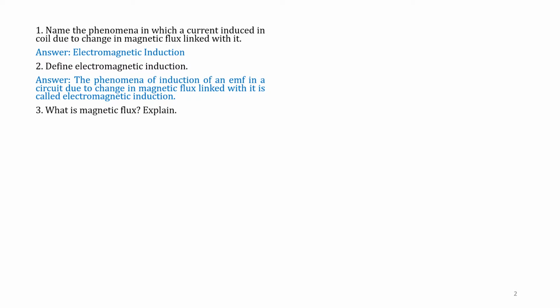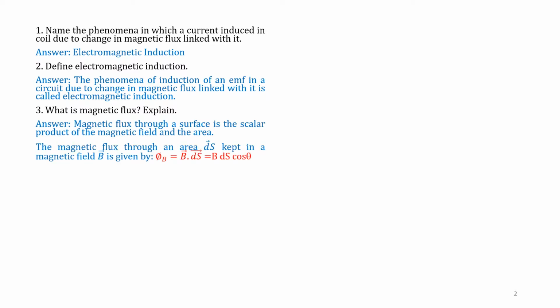What is magnetic flux? Magnetic flux through a surface is the scalar product of magnetic field and area, that is B dot A. It is also represented as phi B, the magnetic flux, equals vector B dot vector dS, which is also written as B dS cos theta. Magnetic flux is a scalar quantity and its SI unit is Weber.